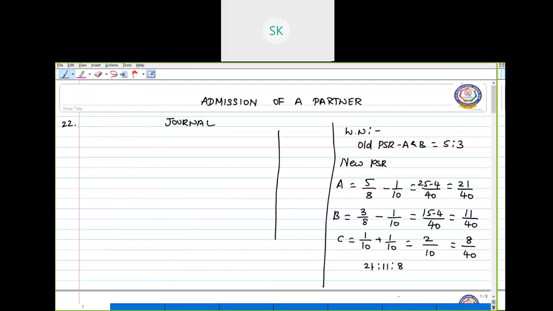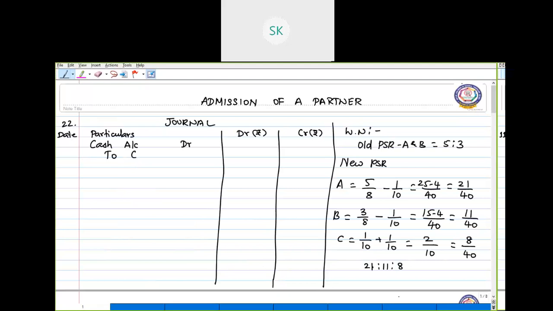So now journal particulars. We will use this column for date, particulars, debit in rupees, and credit in rupees. Now, when cash is brought in for capital and also premium for goodwill, debit cash account as it is an asset, increase of asset.